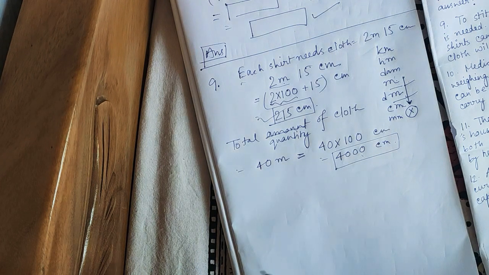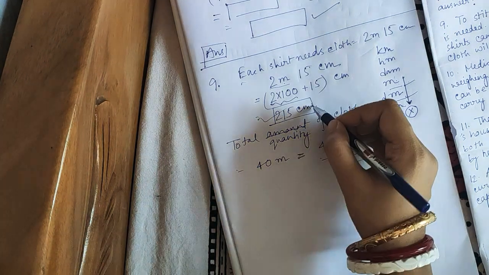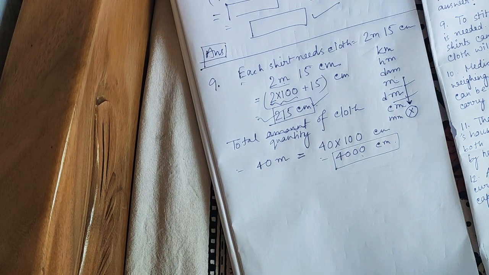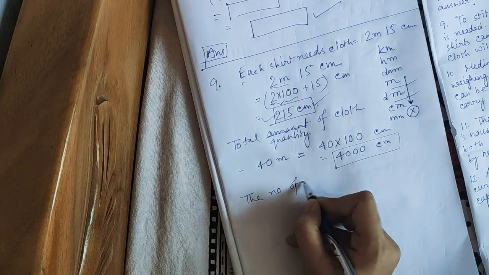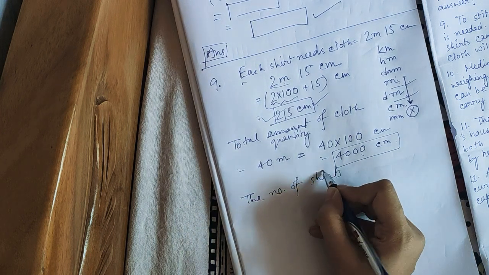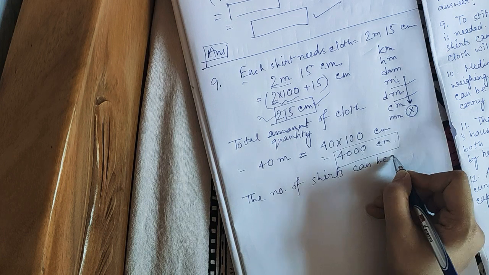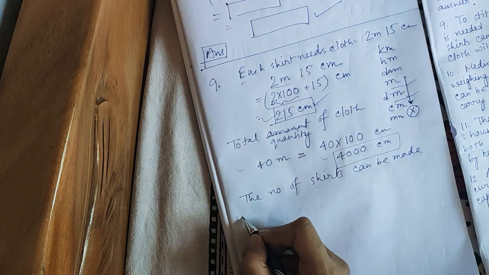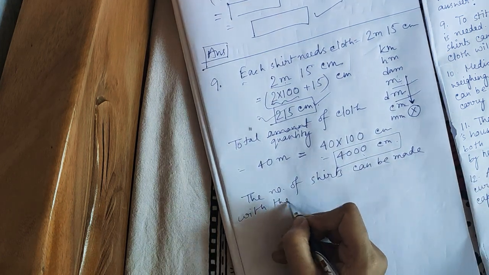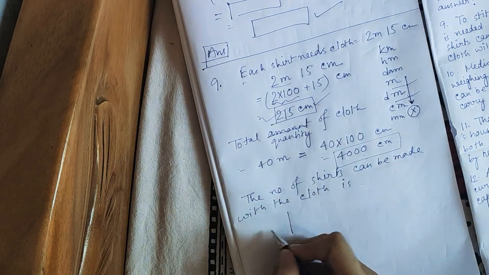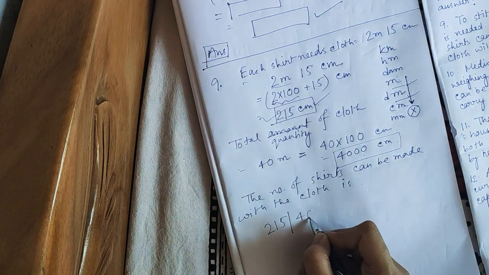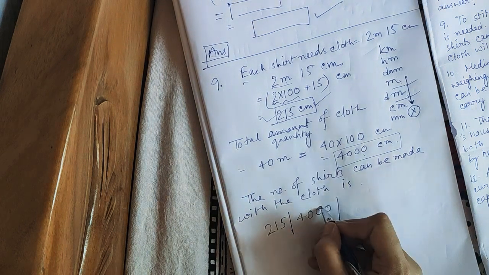What we have to do? Each shirt contains this quantity of cloth and we have total this one. So the number of shirts that can be made with this cloth is, we will divide it.